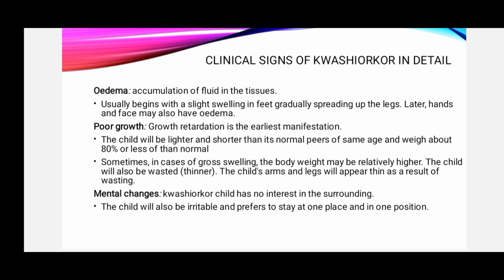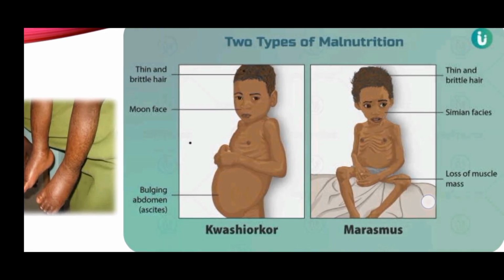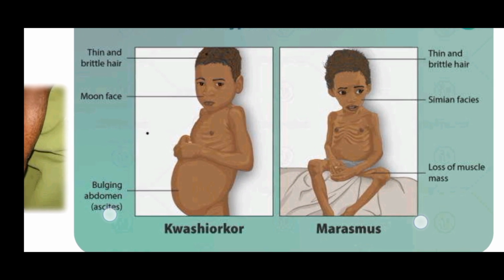After that are mental changes. Since the kwashiorkor child has no trust in the surroundings, the child will be irritable and prefer to stay alone and in one position. So students, please see this picture. After seeing this, you can differentiate between a marasmus and a kwashiorkor patient. So please see this.